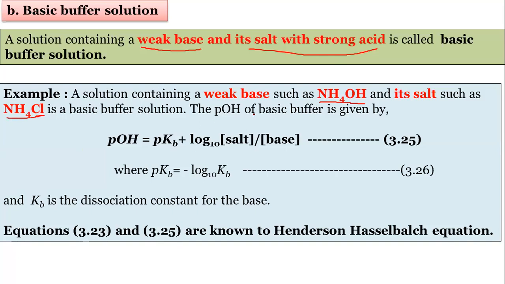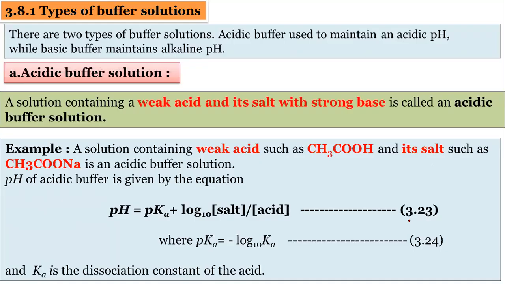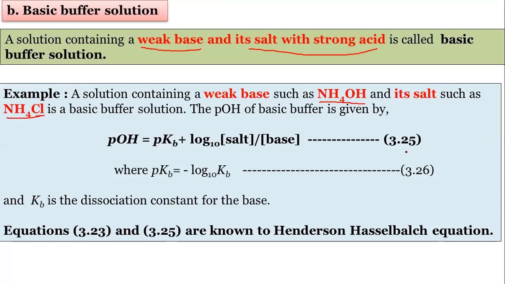So the pOH of the basic buffer solution is given in the same way as pH. So pOH is equal to pKb plus log to the base 10 of the molar concentration of salt divided by the molar concentration of base. Equation number 3.25. These two equations, equation number 3.23 and equation number 3.25, are called the Henderson-Hasselbalch equation.